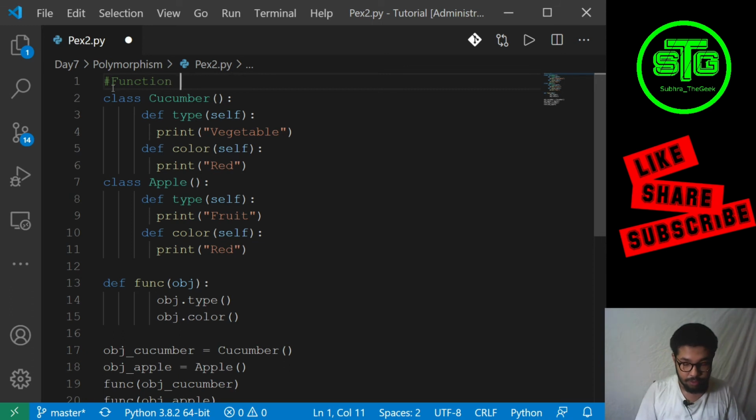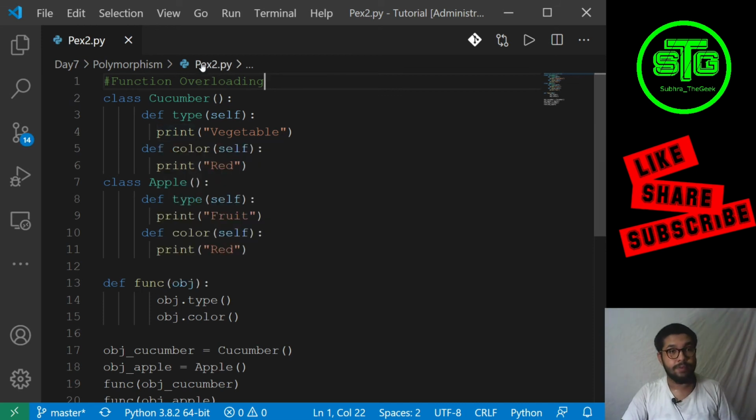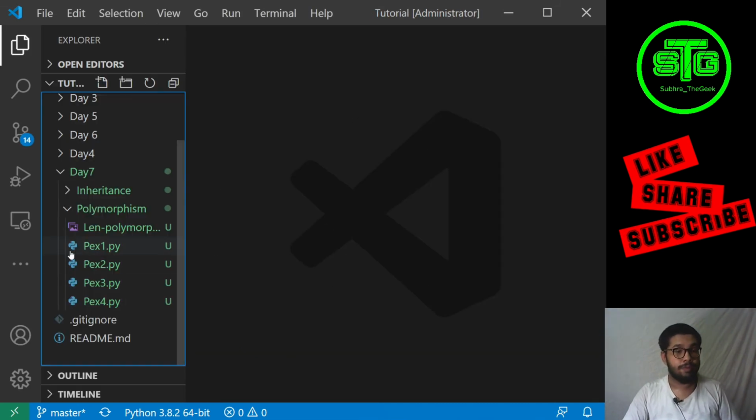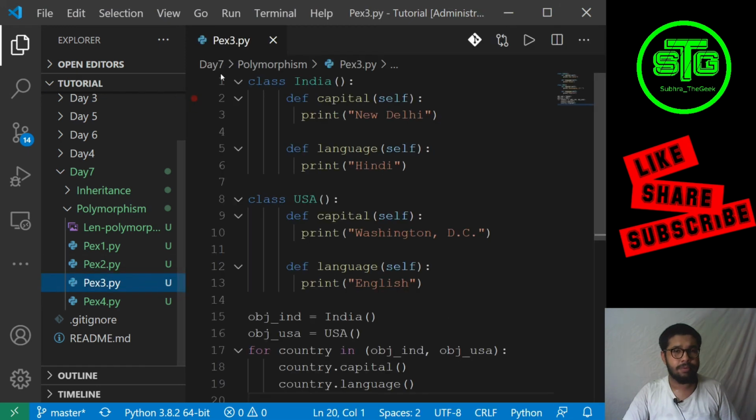Function overloading. Okay, so I've saved this. Now let's move on to the next example.